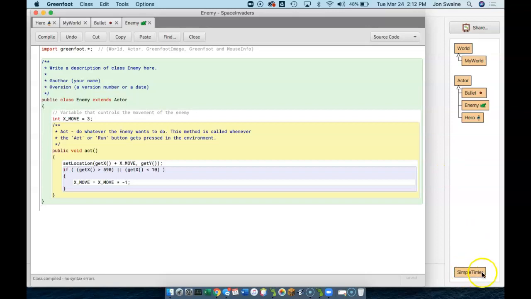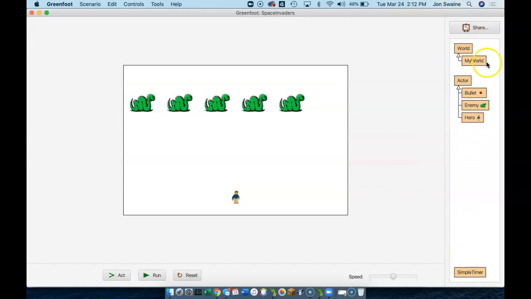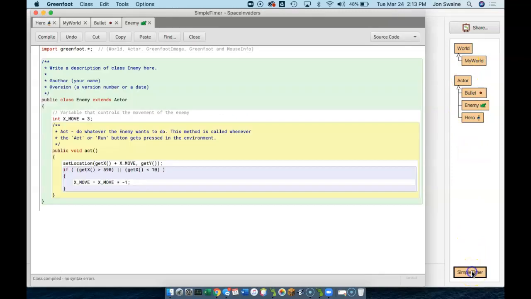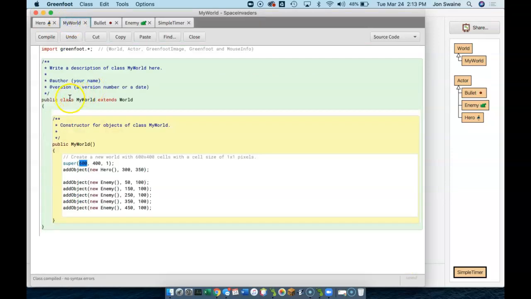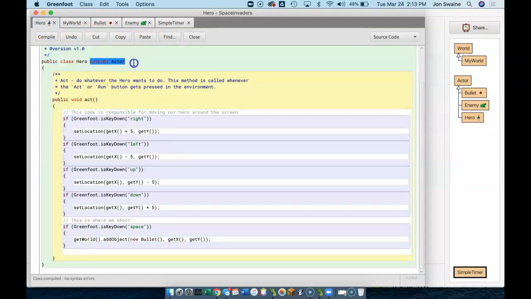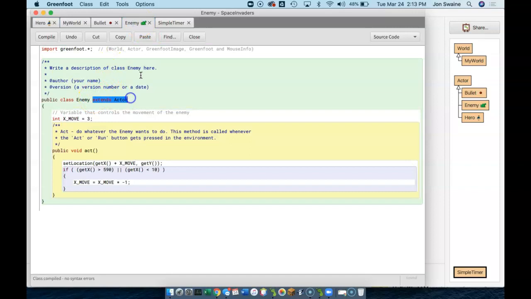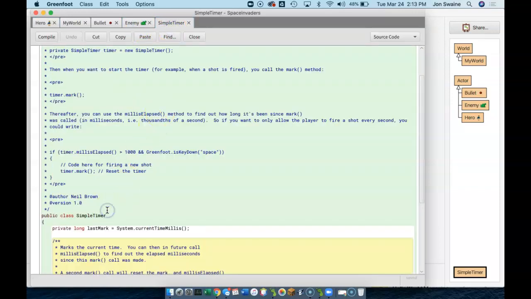So down here you can see that SimpleTimer is now here. Now why is SimpleTimer here and not up here with the rest of them? The answer is because a SimpleTimer is not an actor that we put on the screen. It's not a world. It's something entirely different. So when I double click on SimpleTimer, notice that it just says class SimpleTimer, whereas my world says class myWorld extends World, and hero extends Actor, and enemy extends Actor. SimpleTimer is just its own class that we can use in our game.